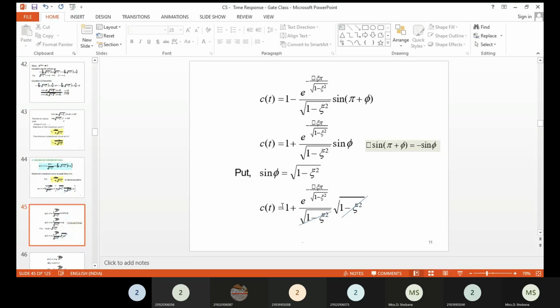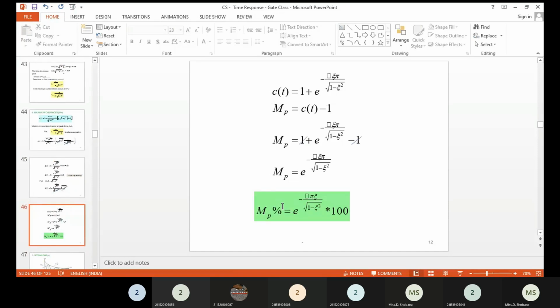The c final value is nothing but 1. We always know the final value is 1. So now we substitute that into the maximum peak overshoot: c(Tp), the maximum value, minus c(infinity), divided by c(infinity). c(infinity) is nothing but 1. So 1 minus 1 cancelled, leaving the exponential term. Therefore maximum peak overshoot is e power minus delta pi divided by root of 1 minus delta square. If you want to determine the maximum peak overshoot as a percentage, you have to multiply by 100. That's all.